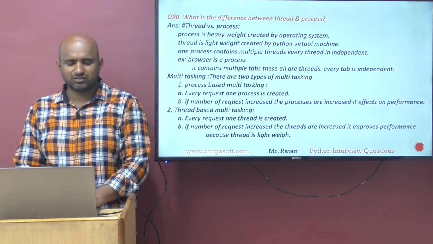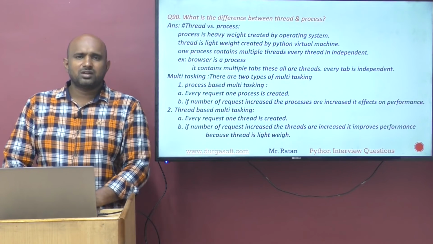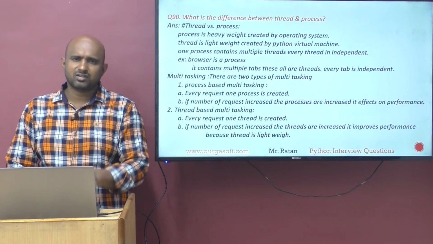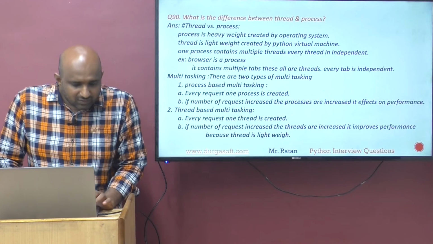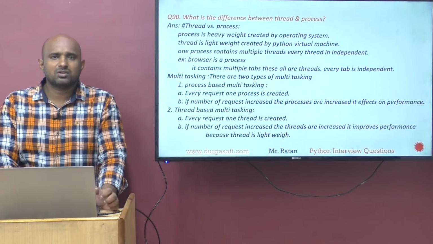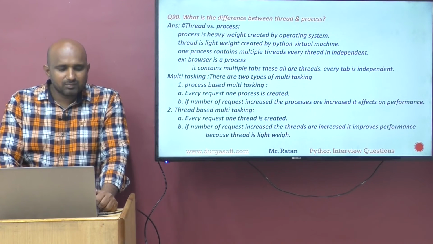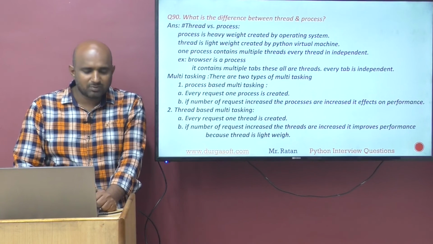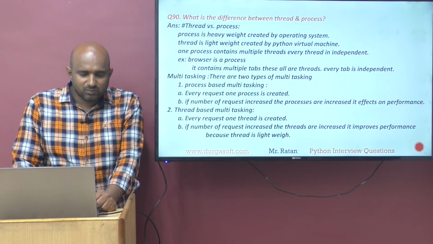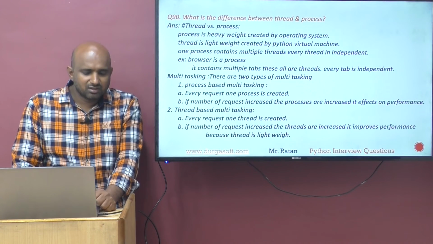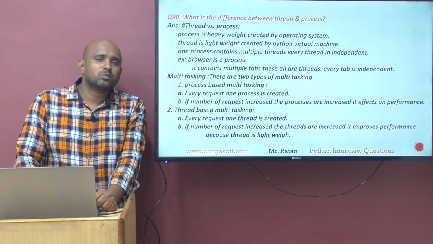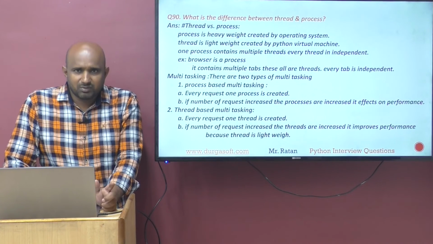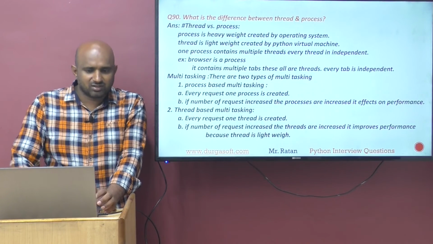Multitasking means executing more than one task simultaneously. Multi-threading means executing more than one thread simultaneously. There are two types of multitasking: process based, where every request creates one process, and thread based, where every request creates one thread. We decided thread based multitasking is much better than process based multitasking.